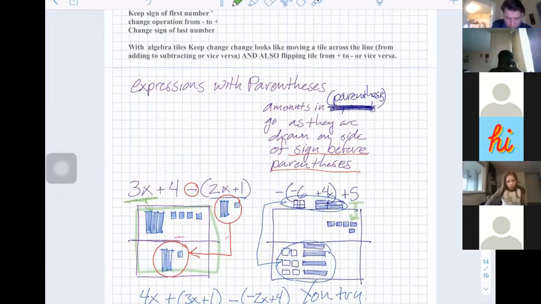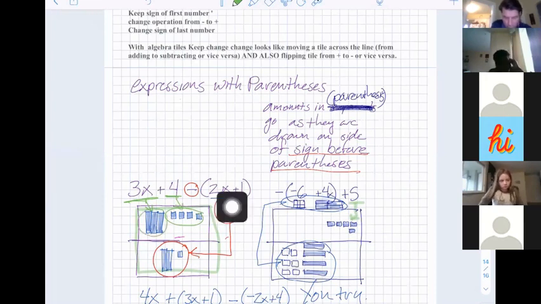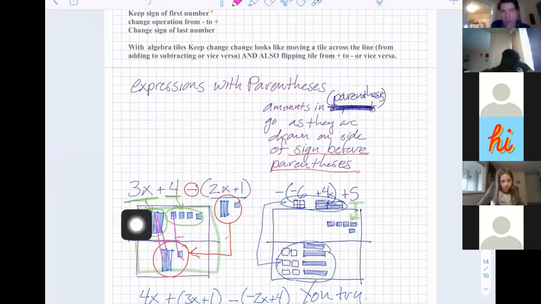The 4 is here. And then the 2x plus 1 is that. So when I diagram this, it's going to look like that. And then once I'm done, I can say, oh, I see 0 pair, 0 pair, 0 pair, 0 pair, right? I can say 0 pair and go, what's left? I have 1x and 3. That's how I can simplify this.